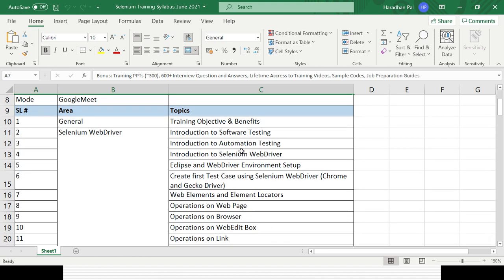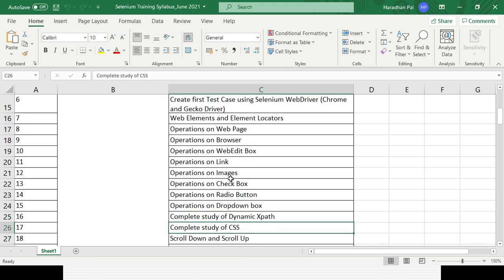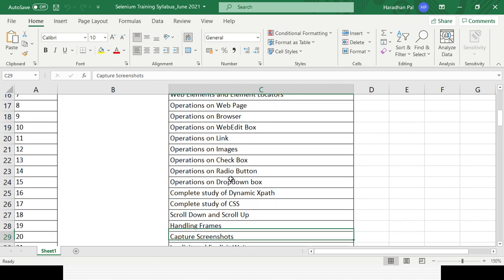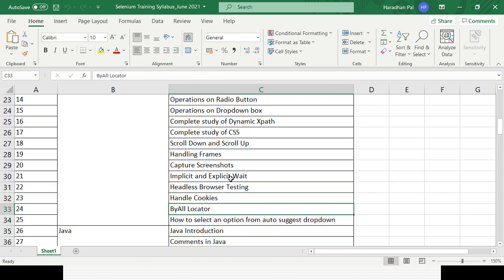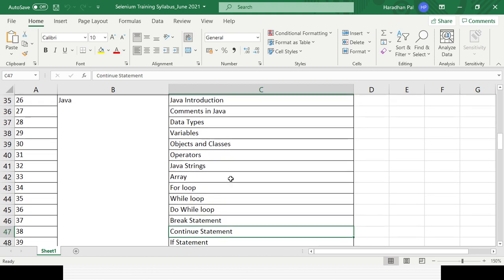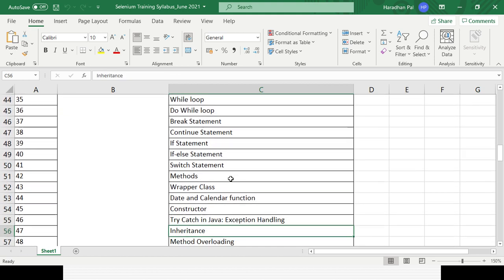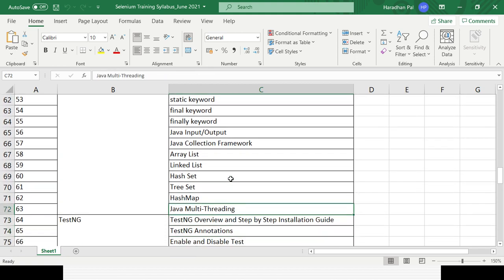From Selenium WebDriver, I will try to cover these topics. Apart from what is already mentioned for today's session, I will also let you know what is CSS selector and dynamics, how you can create it, how you can capture screenshots, how you can handle cookies, all this stuff. And from Java, what is data type, variables, array, and the different loops and statements, what is the OOPs concept, what is the collection framework, what is multi-threading.